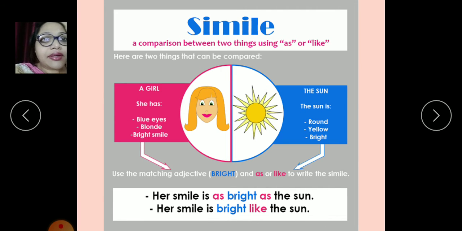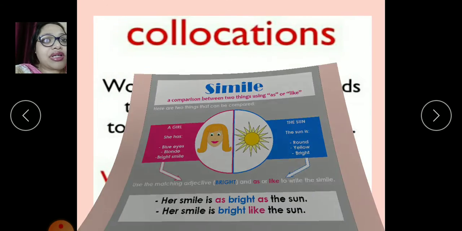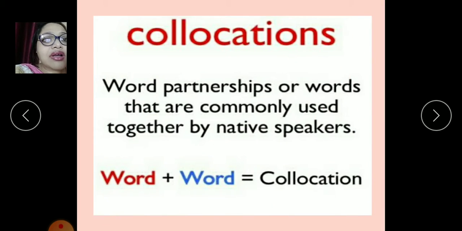Whenever we use two different objects and we use as and like to form a comparison between these two things, it is known as simile. Next thing which we are going to learn today is collocations, word partnership, or words that are commonly used together by native speakers. So we will learn collocations also. Word plus word forms a collocation.